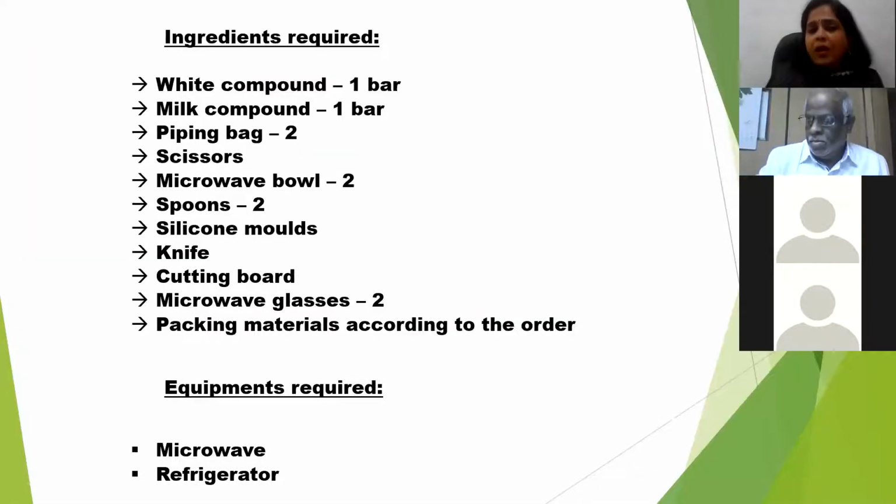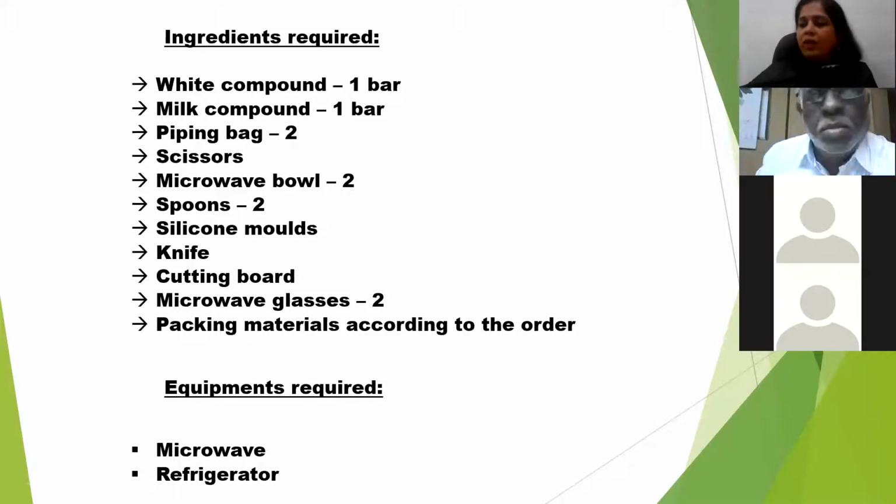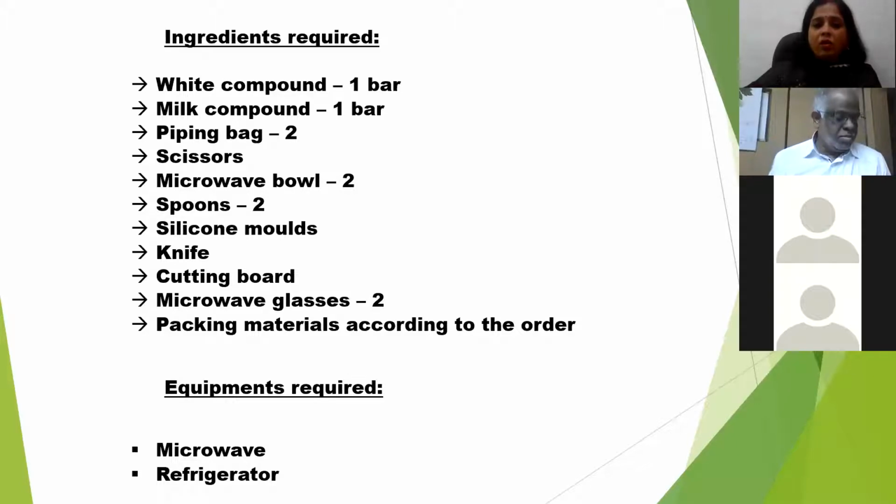So the ingredients required are white compound, milk compound, piping bags, scissors, of course, microwave bowl, silicone molds, knife, cutting board, microwave, glasses, then packing materials.